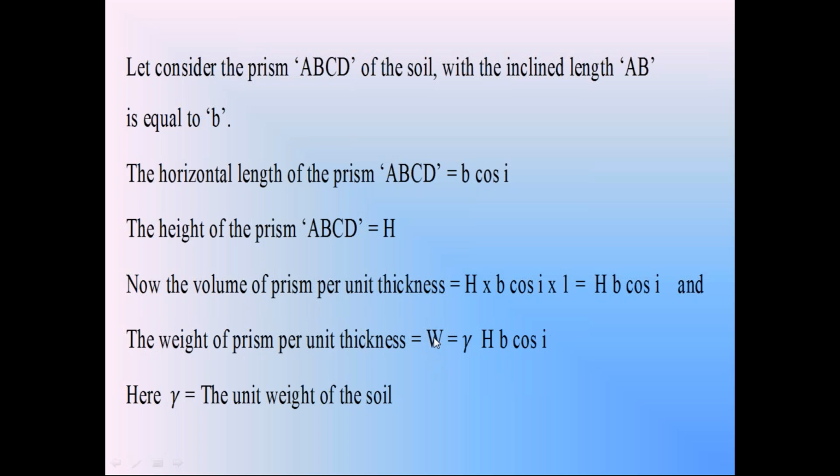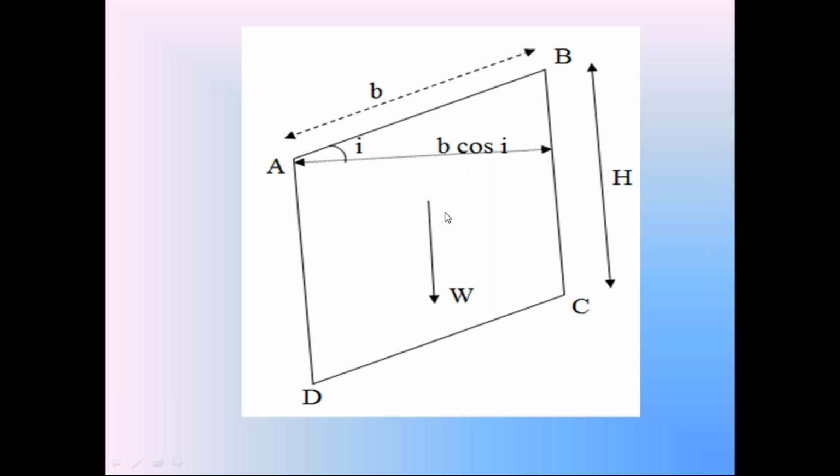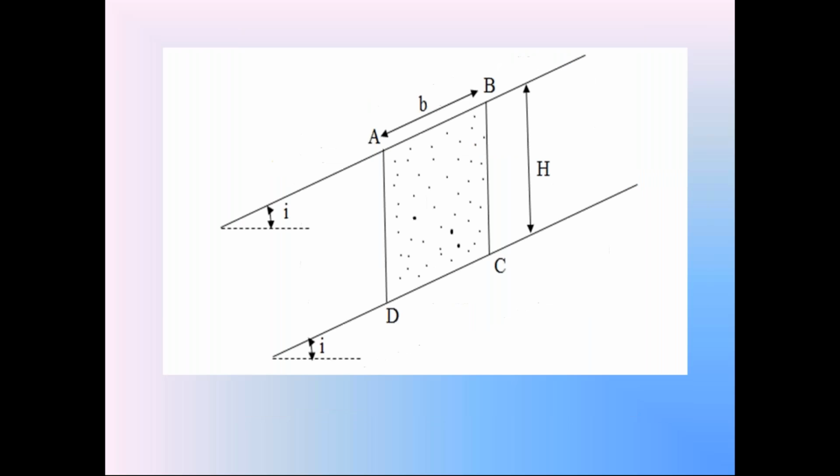So the weight of that soil W is equal to unit weight gamma into volume of soil H B cos I. This is the weight of the soil. So we calculated the weight of the soil prism ABCD, W. The weight W is equal to unit weight gamma into volume of this soil prism, that is H B cos I. So please everyone again follow this discussion carefully.